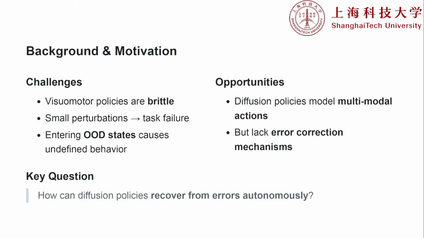They are brittle. If a robot encounters a minor deviation, a lighting change, or a slight object shift, it can easily slip into an out-of-distribution, or OOD, state. We call this a robustness blind spot. Once the policy enters this blind spot, its behavior is undefined, and task failure is practically guaranteed.